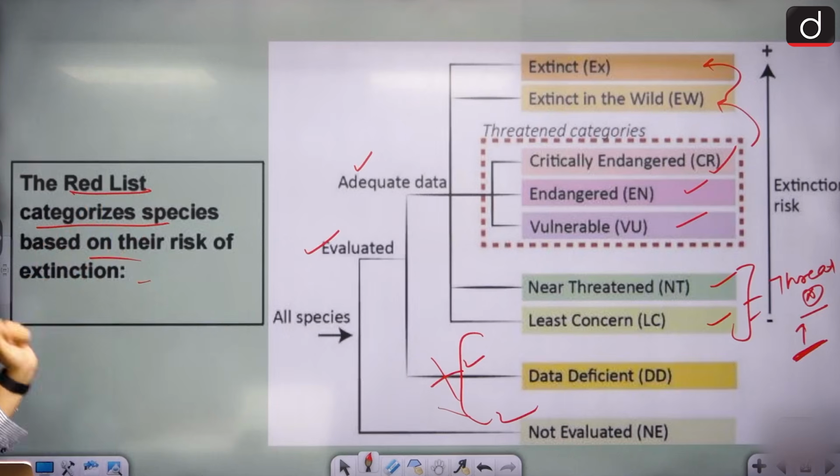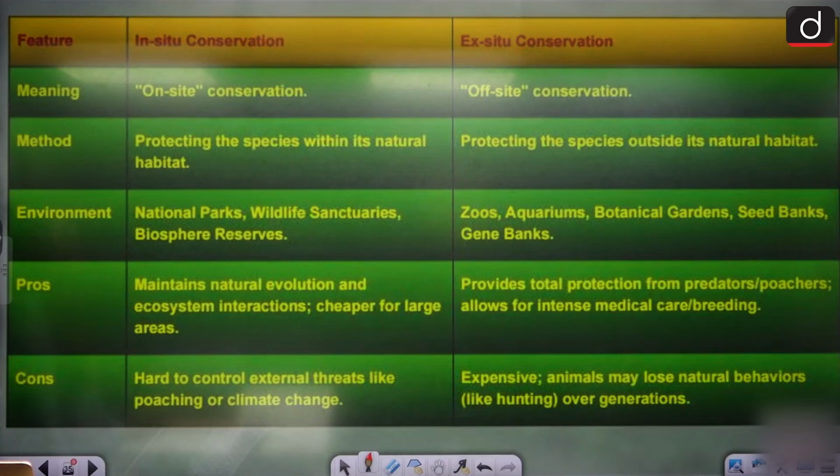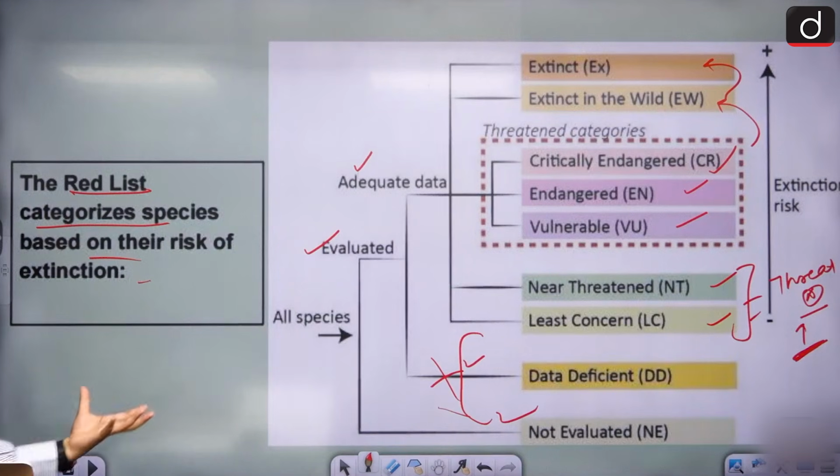They come up with new names there, adding on to the list, adding on to the names of the species. They keep evaluating and then they keep adding the names. Is that clear? Yes?